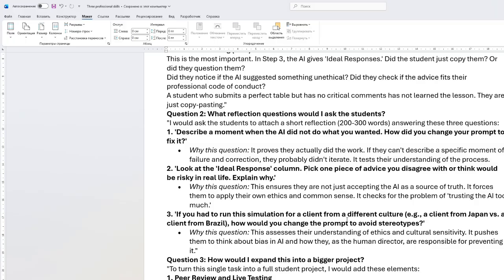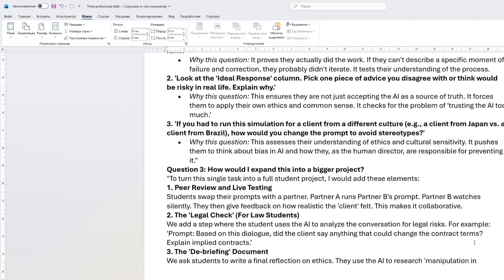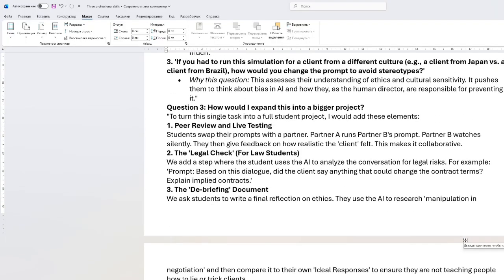Question three would be: how would I expand this into a bigger project? This is a very important question. To turn this single task into a full sprint project, I would add these elements. First, peer review and live testing. Students swap their prompts with a partner. Partner A runs partner B's prompts. Partner B watches silently. They give feedback on how realistic the clients felt.